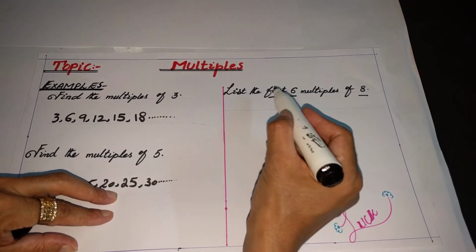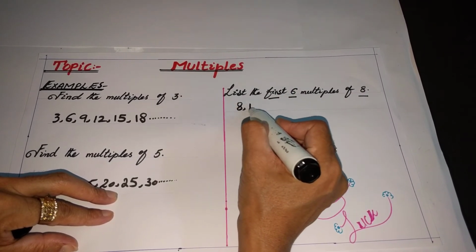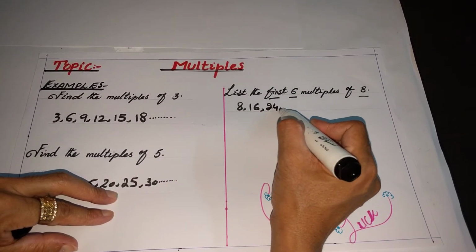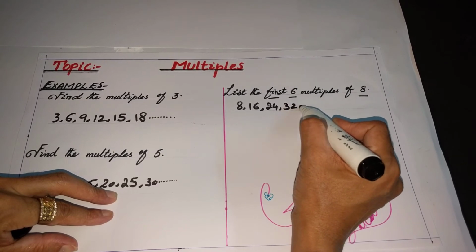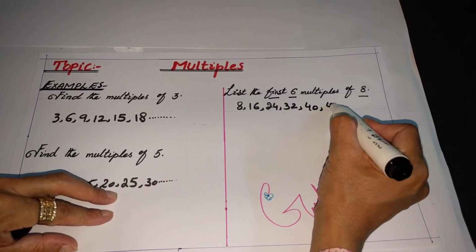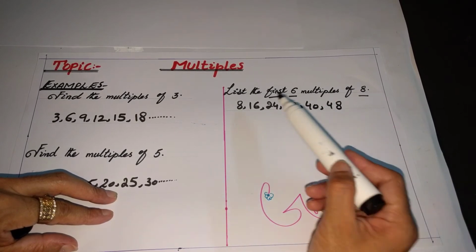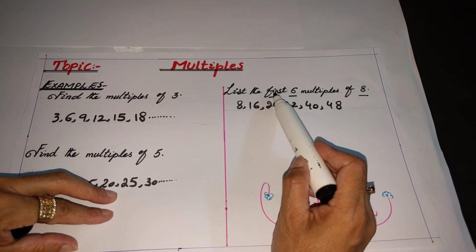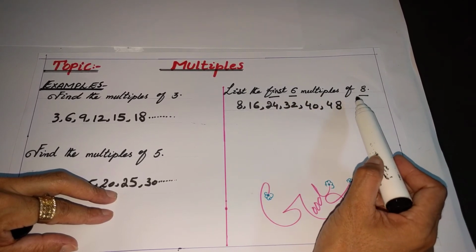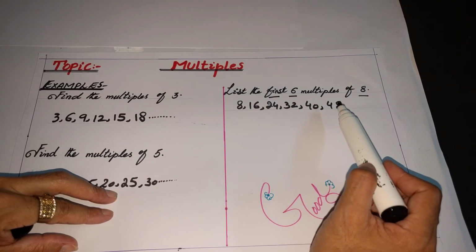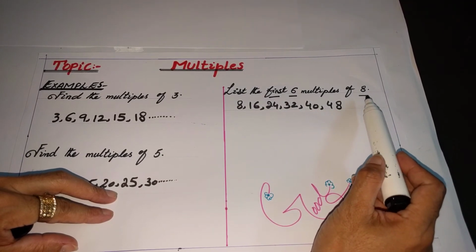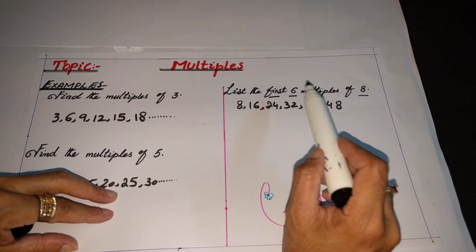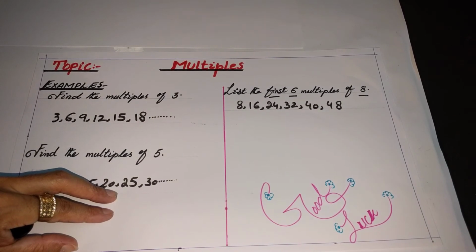So multiples of 8: 8 ones are 8. 8 twos are 16. 8 threes are 24. 8 fours are 32. 8 fives are 40. And 8 sixes are 48. Now you can see 1, 2, 3, 4, 5, 6. These all are the first 6 multiples of 8. Why? Because these all numbers are exactly divisible by 8 without leaving any remainder. That's why we call these all numbers the multiples of 8.